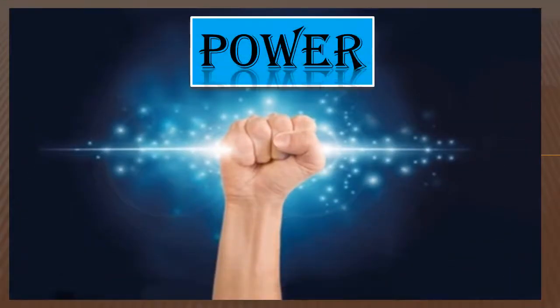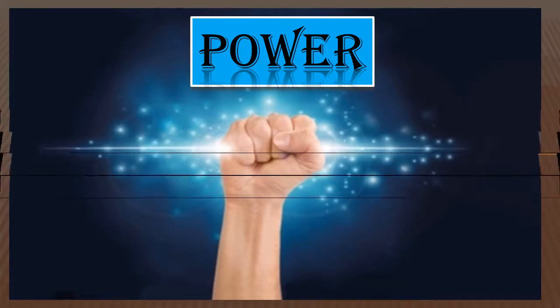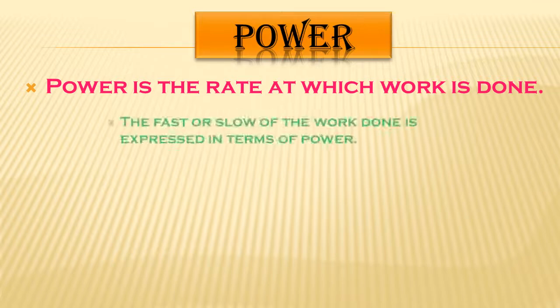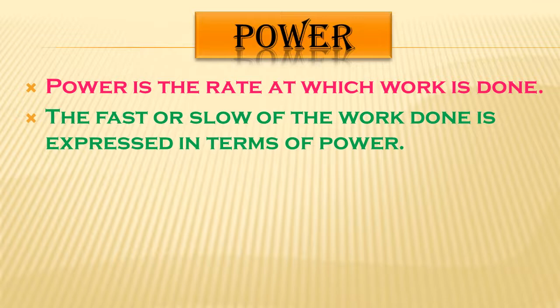Now next we have to study about power. Now let's see. Power is the rate at which work is done. So student, here the fast or slow rate of the work done is expressed in terms of power. That means the work is done with a fast rate or slow rate. So this is nothing but the power.